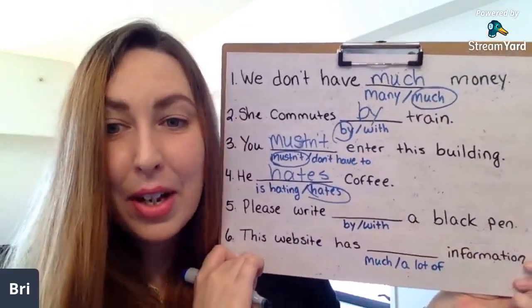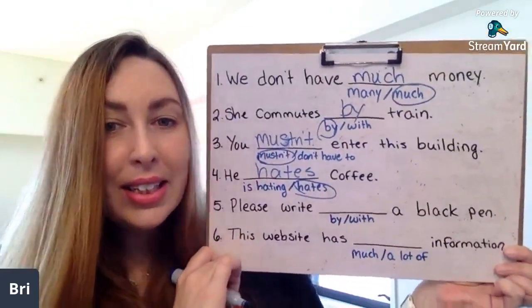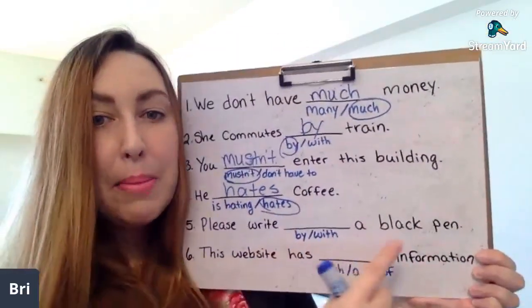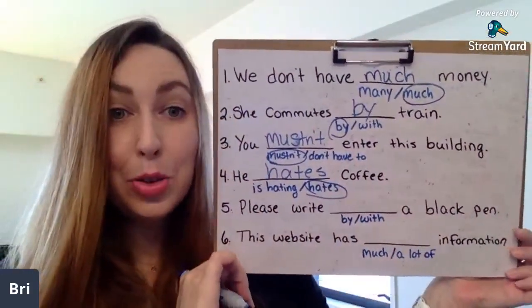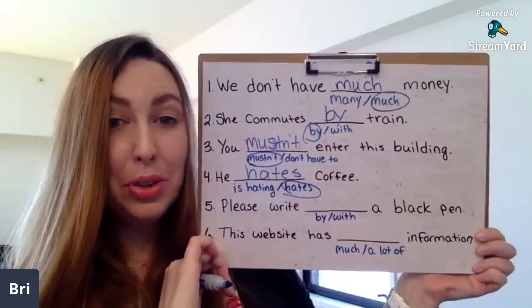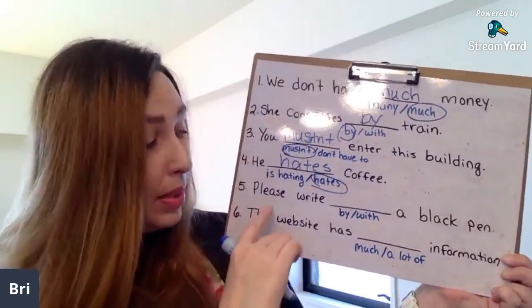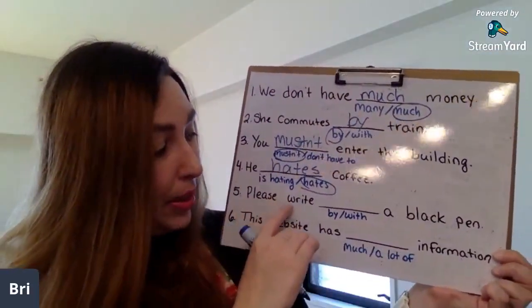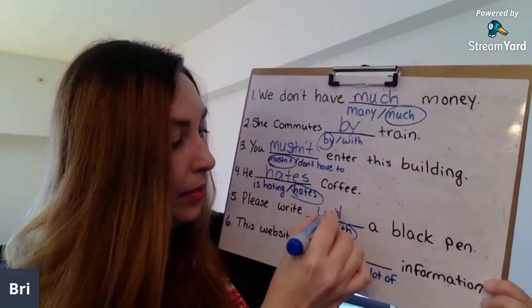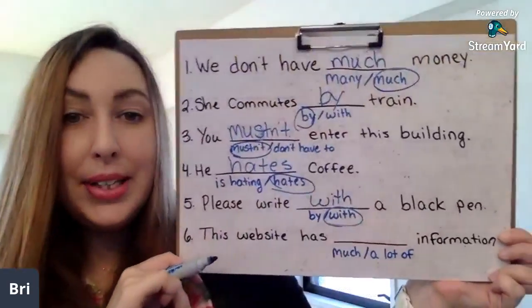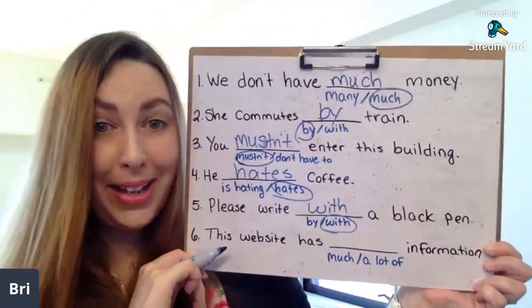I see a bunch of withs. A pen is a tool that we use to do something. So the correct answer is please write with a black pen.